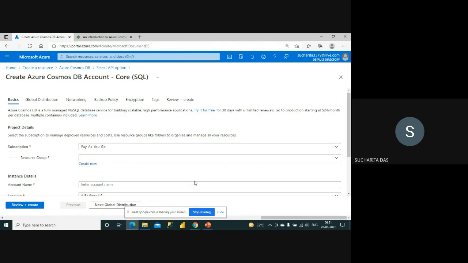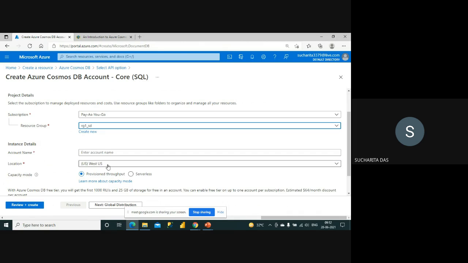Okay, so as I have come here, it is similar to other services that you have used so far. So first of all you have to select the subscription. I have only one, so it is showing me. Then you have to select the resource group. Again I can select from the existing resource groups, or I can create a new one. So I'm selecting the existing resource group.